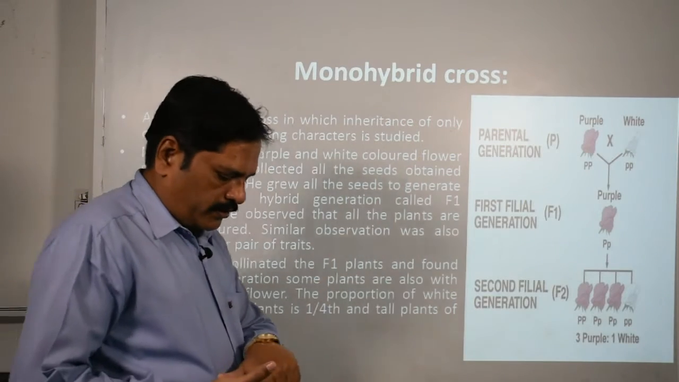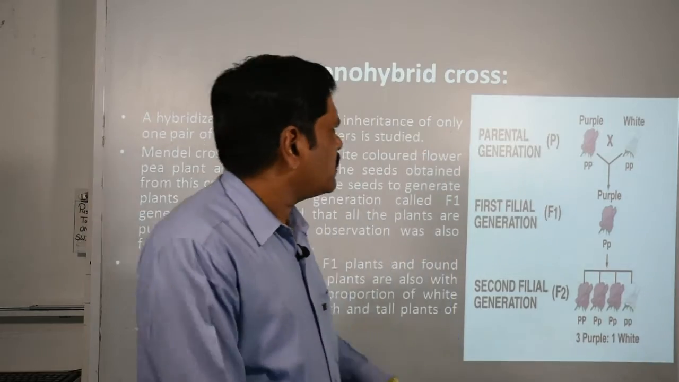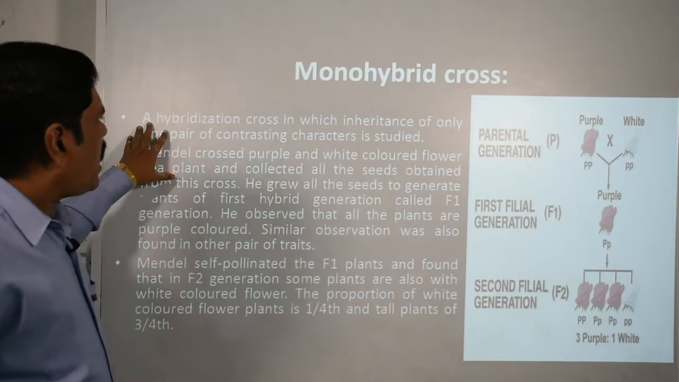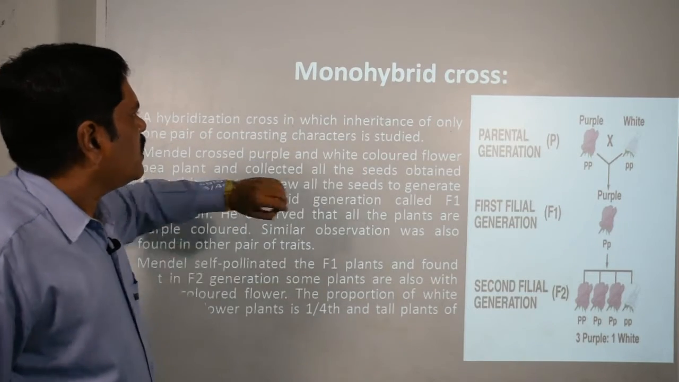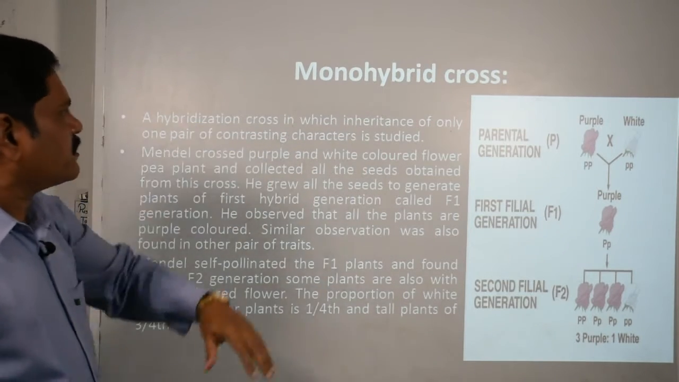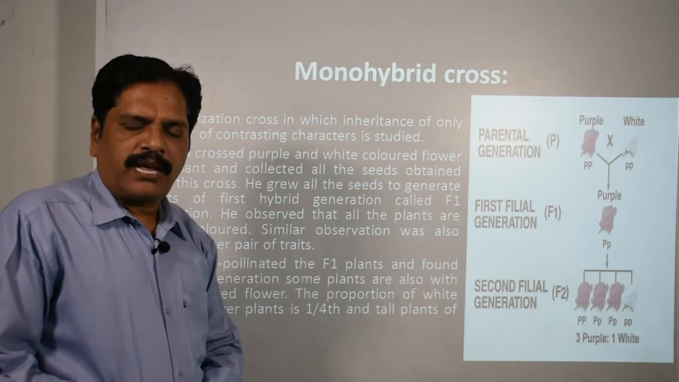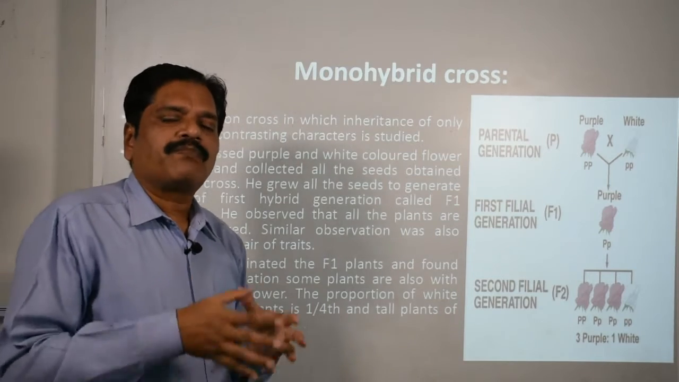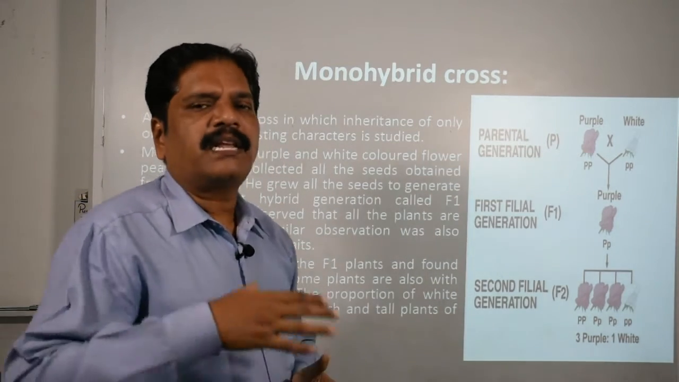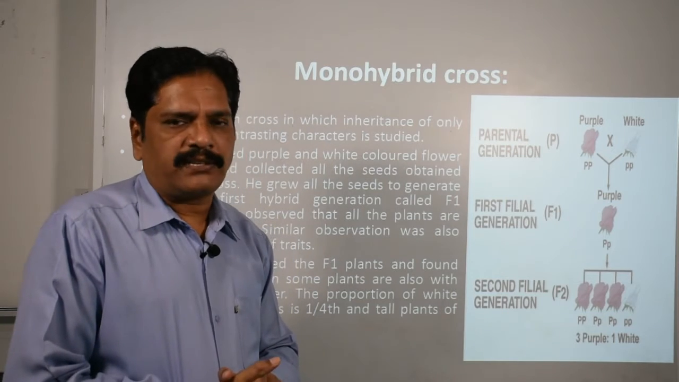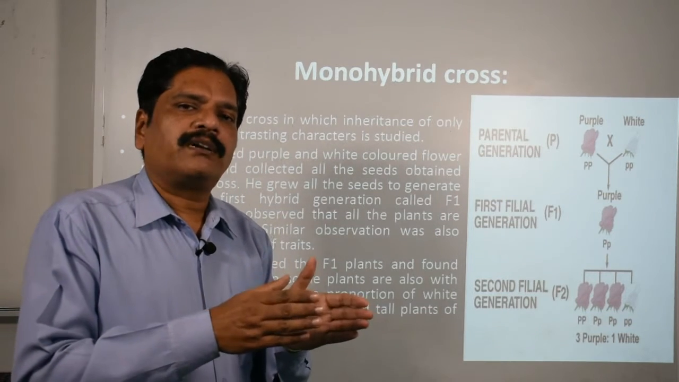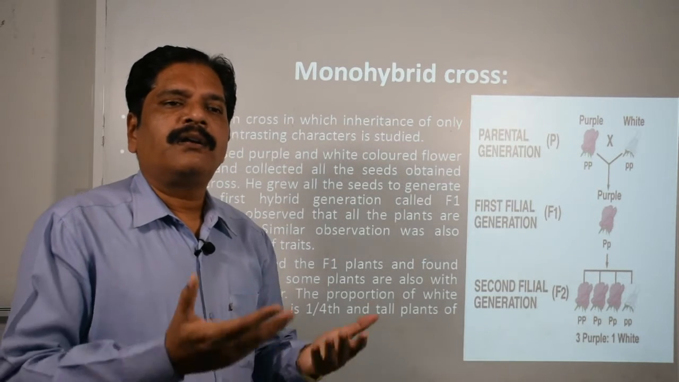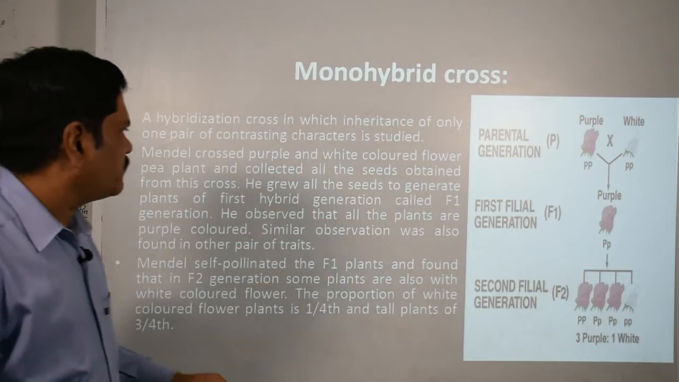Now we are going to discuss the next one, the monohybrid cross. So what is the monohybrid cross? A hybridization cross in which the inheritance of only one pair of contrasting character is studied. Remember, only one pair of contrasting character. That means if one parent is dominating, then the second parent will be recessive with a single character. Likewise, you can take the height of the plant, or the color of the flower, or the shape of the seed, whatever.